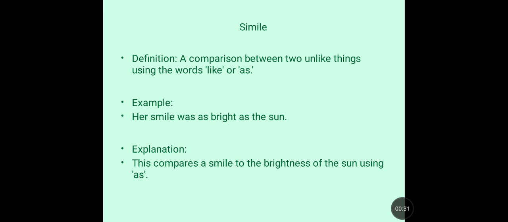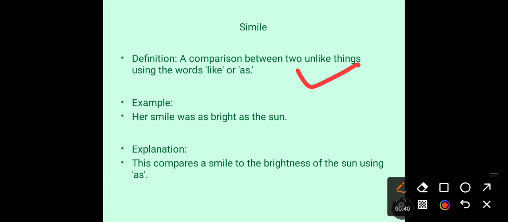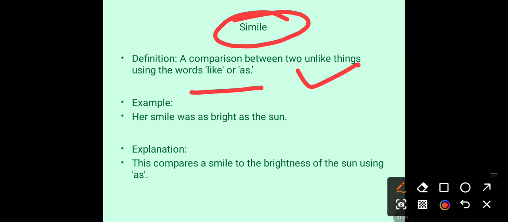In simile, let's see the definition first. A comparison between two unlike things using the words like or as. So, when you want to draw a comparison between two unlike things, you use this literary device. And one more most important thing to keep in mind while writing it is that you have to use the words like or as here.